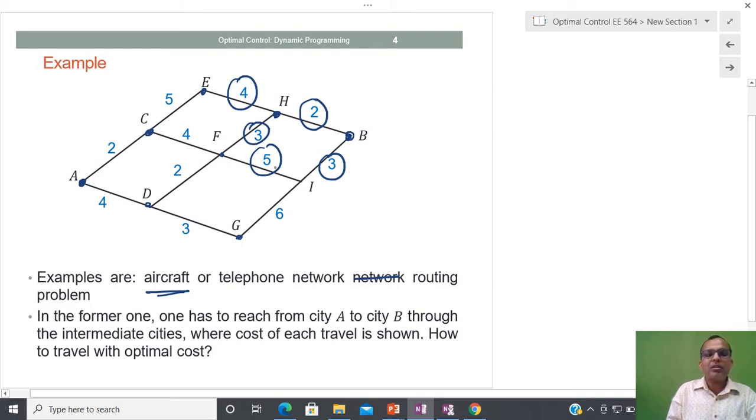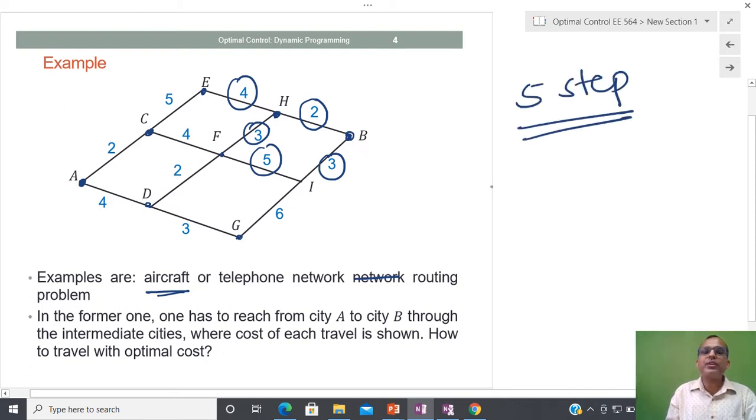Now the question is how to travel with optimal cost between these two cities A to B, with several intermediate cities, and suppose I have to take 5 steps in order to solve this problem. So I have 5 steps.